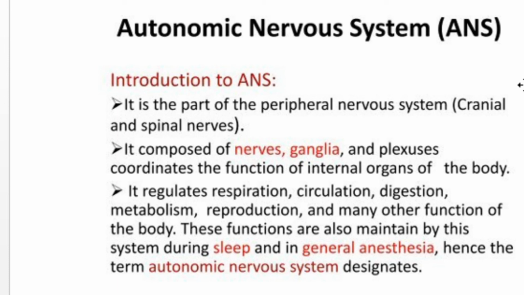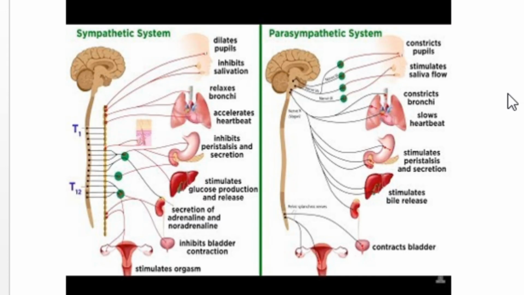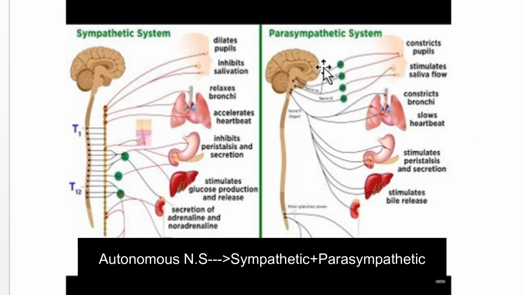This autonomous nervous system again can be divided into two. They are sympathetic nervous system and parasympathetic nervous system. We will see these nervous systems in detail. Autonomous nervous system as a whole controls the activity of an organ as per our need. Here you can see sympathetic nervous system and parasympathetic nervous system.